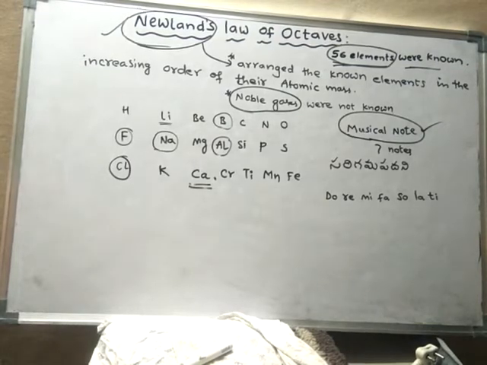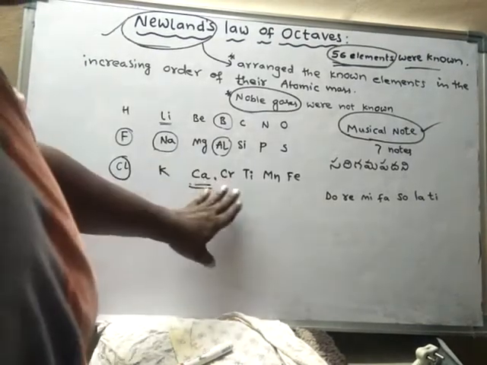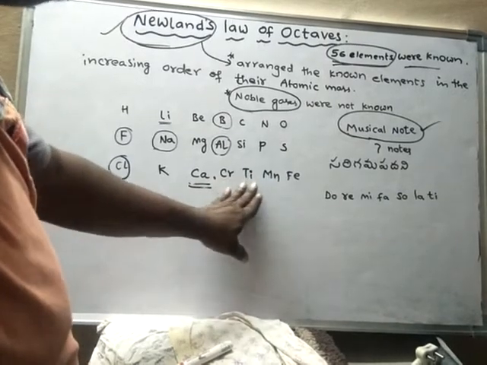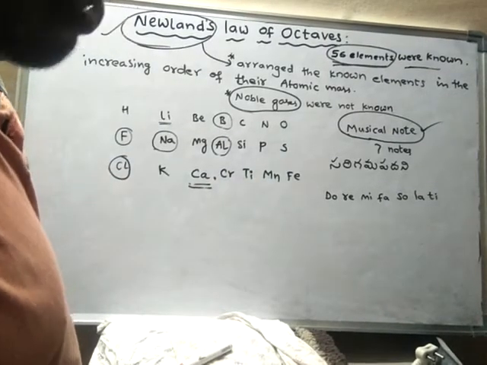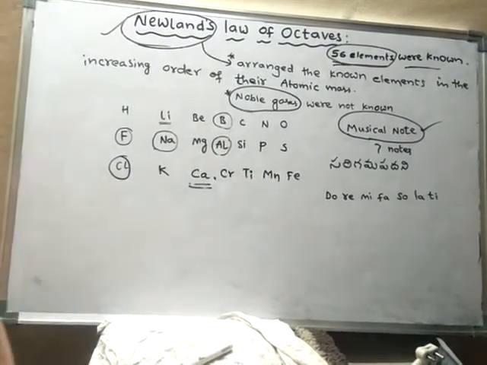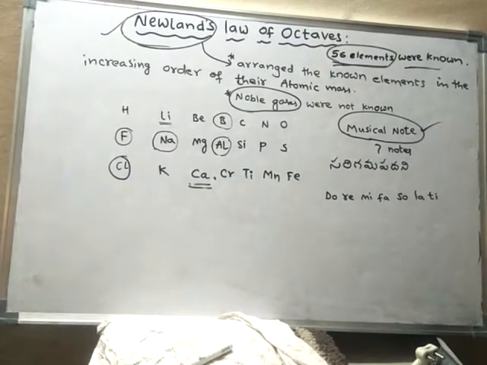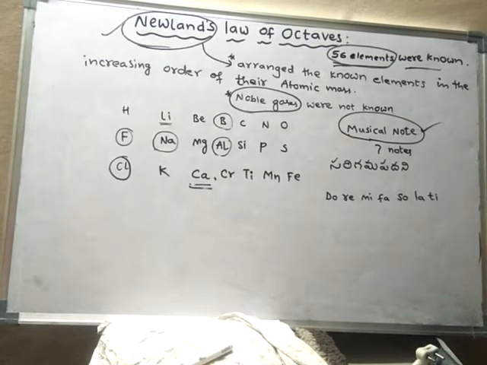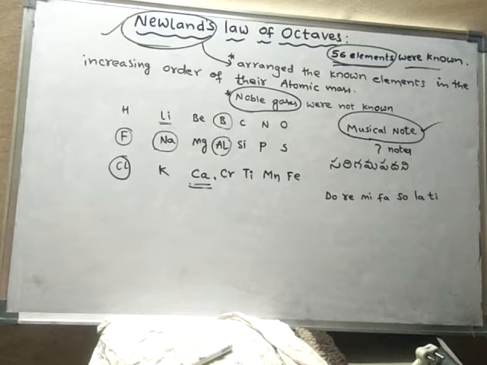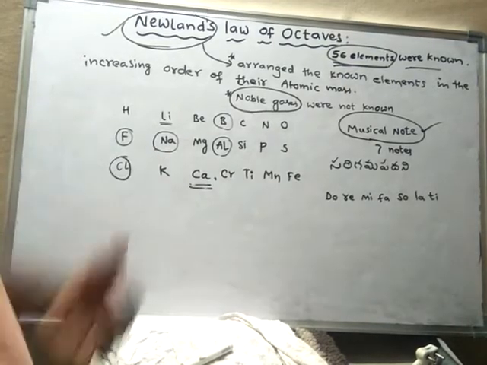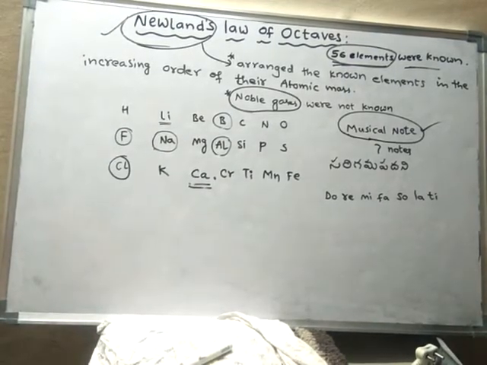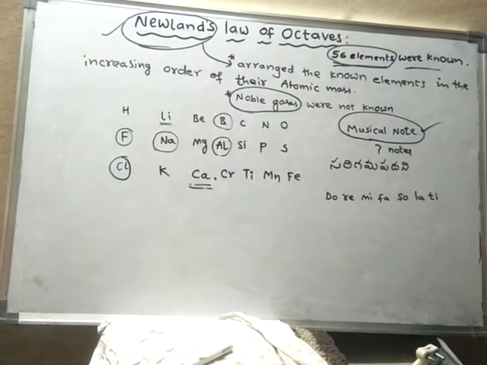And one more thing, because there were some mistakes in the atomic masses of a few elements, he could arrange the elements wrongly, because the atomic masses were not correct. Hence he arranged a few elements incorrectly. So that is also one of the defects.